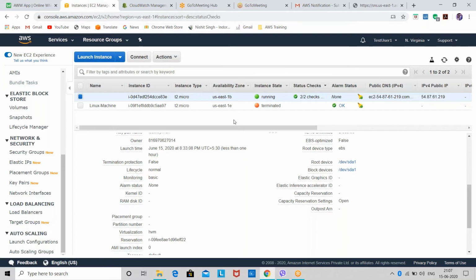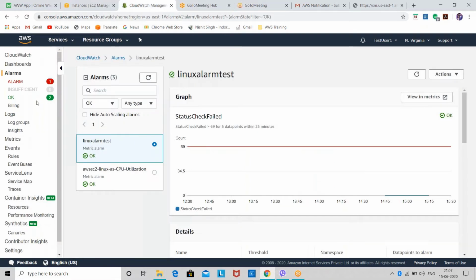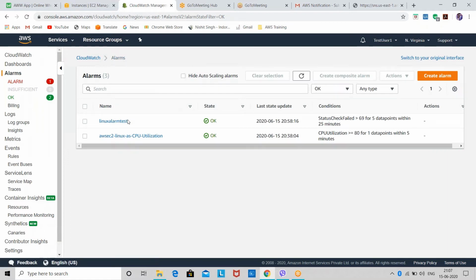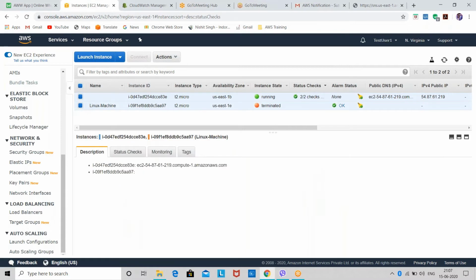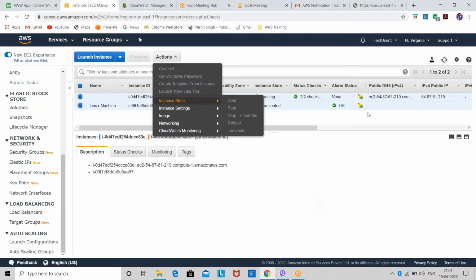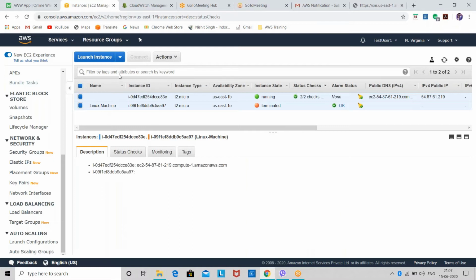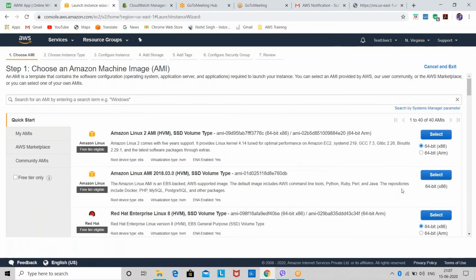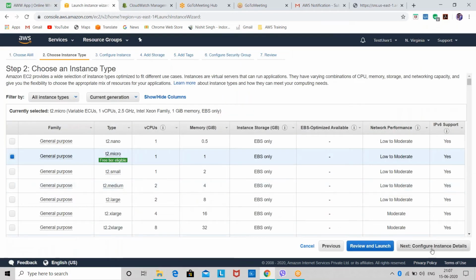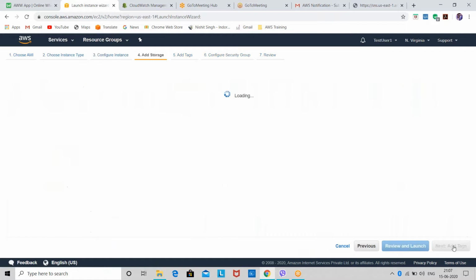Okay. So first of all, we'll not delete it now. I'll delete it later. I'll remove the configuration later. Because I've created this instance for the web hosting and all, I'll create a new instance for the hosting. Okay, so just a minute. Let me create an instance. I've selected the instance. Next. Next.